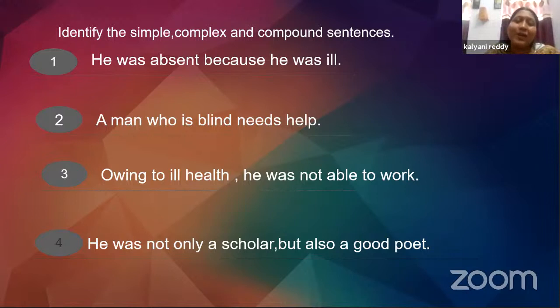Now, let's take a look at the second example. A man who is blind needs help. Now, this is again a complex sentence. Owing to his health, he was not able to work. Complex again. He was not only a scholar but also a good poet. If you see, two independent clauses are joined by not only but also. Therefore, it is a compound sentence.